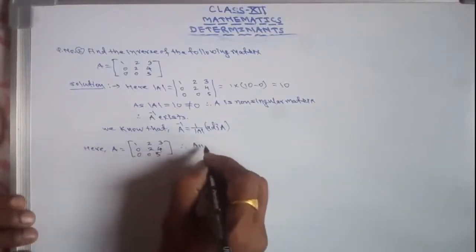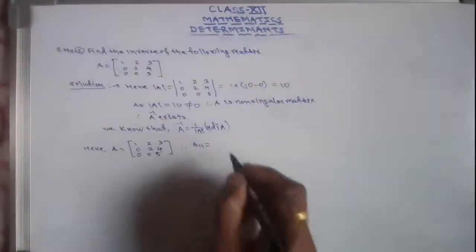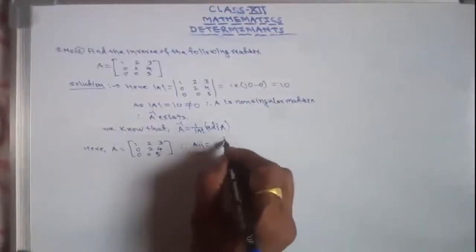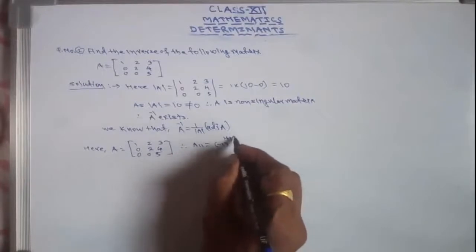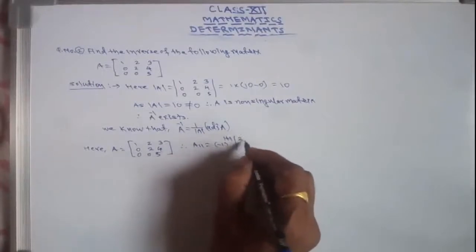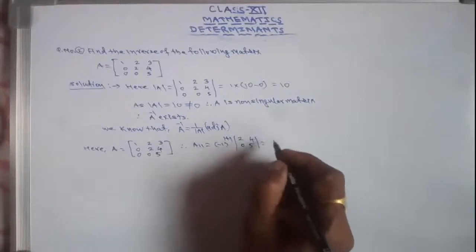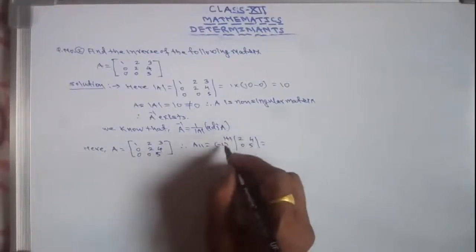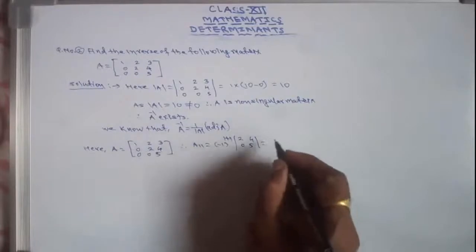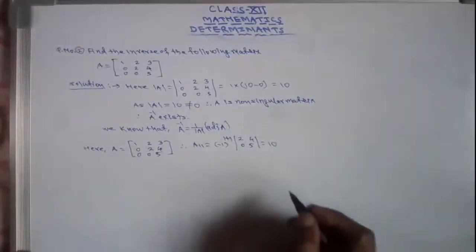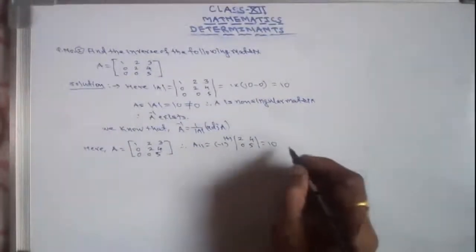Therefore, find A11. A11 is minus 1 raised to the power 1 plus 1 into the determinant 2, 4, 0, 5. So this is 10. Minus 1 to the power 1 plus 1 is 1, so A11 is 10.